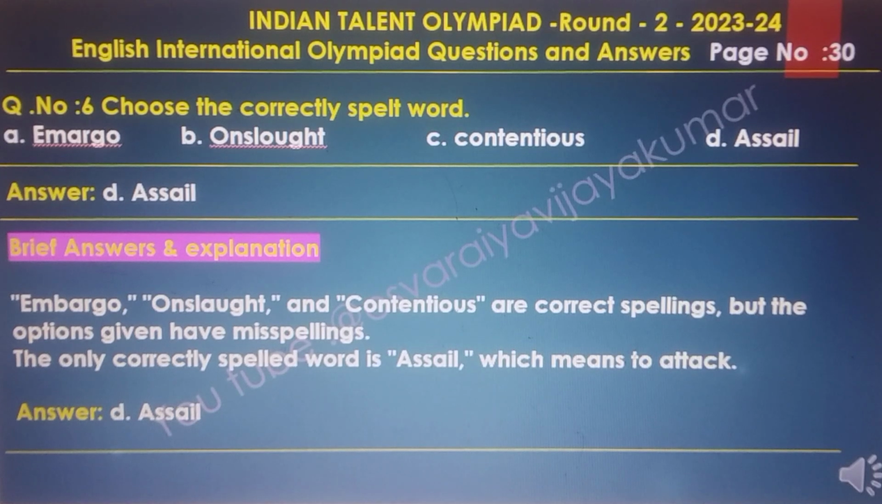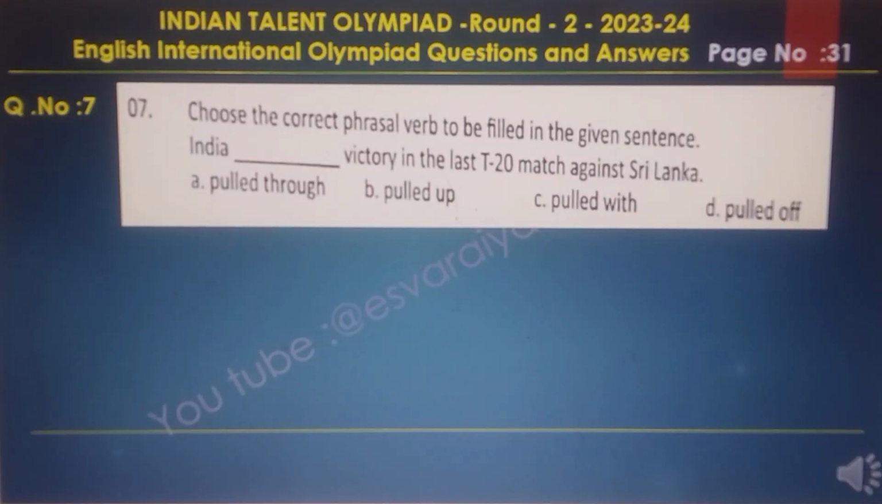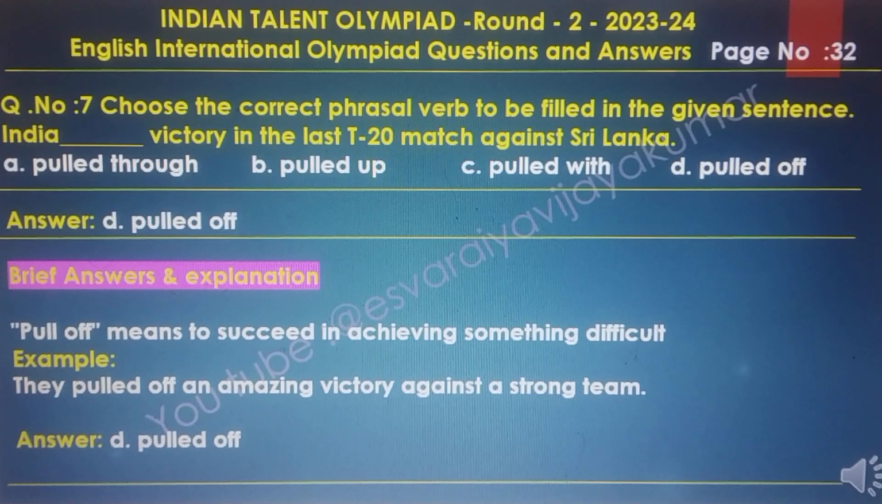Answer is D, assail. And the seventh one, choose the correct phrasal verb to be filled in the given sentence. India dash victory in the last T20 match against Sri Lanka. Here the answer of this question is pulled off. So India pulled off victory in the past T20 match against Sri Lanka.